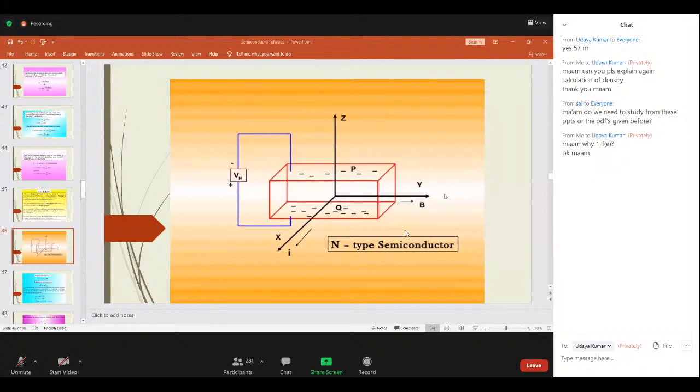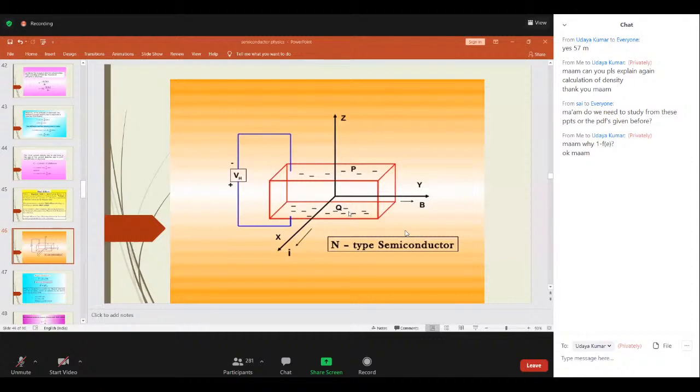The charge carriers are experiencing a force F which is perpendicular to this x and y, that is nothing but in the z direction. So this direction of this force is always given by Fleming's left hand rule. If the charge carriers are electrons, they experience a force in the positive z direction. Hence, they will be accumulated on the upper surface of the specimen. See here, upper surface of the specimen, the charge carriers will be developed. Due to this fact, the upper side will be charged negatively while the lower side will be positively.